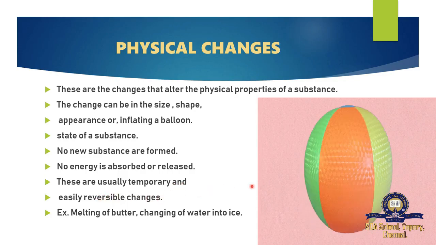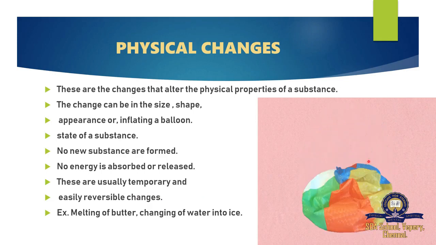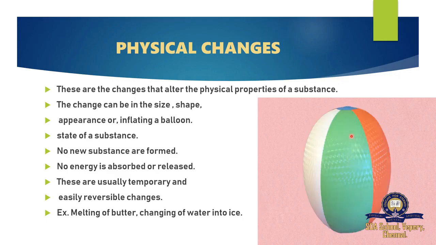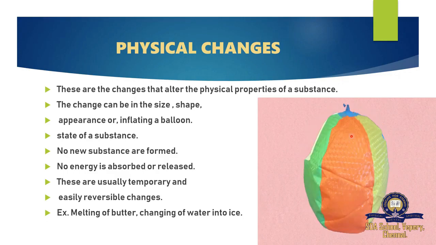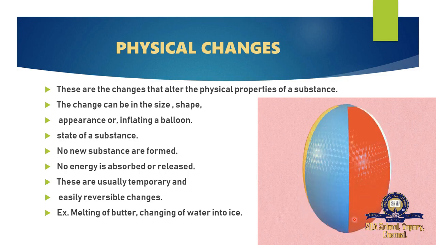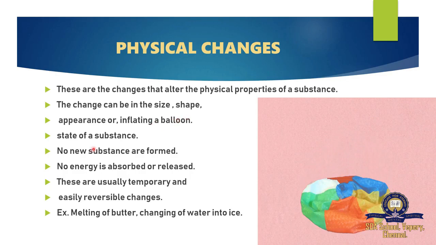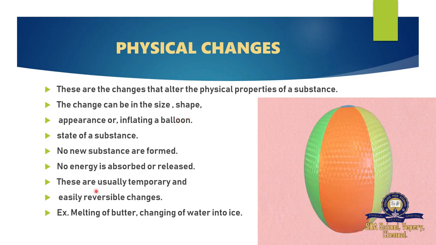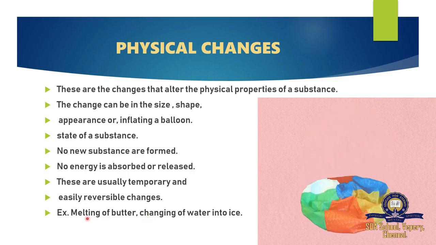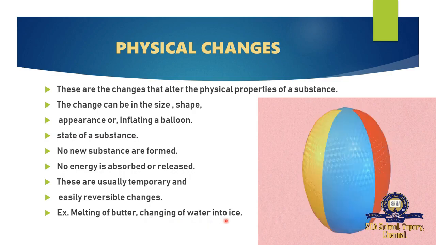See here in this picture, we are blowing this balloon, then it gets a rigid structure. After that, when we remove the air from it, it doesn't have any shape. It is like a paper. So this change can alter its size, shape and appearance. These are usually temporary and reversible changes. Example, melting of butter, changing of water into ice.